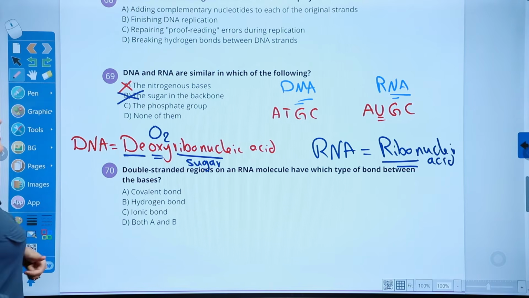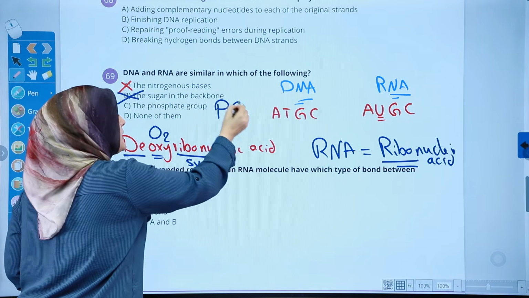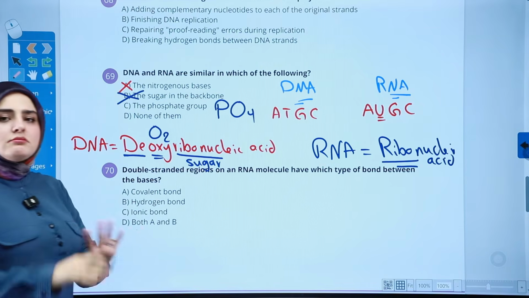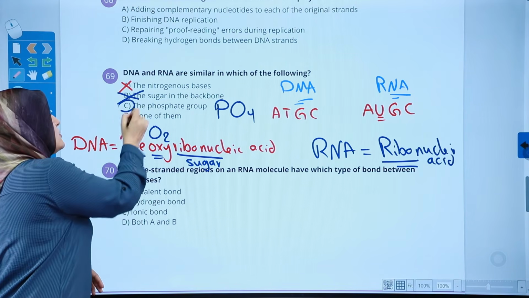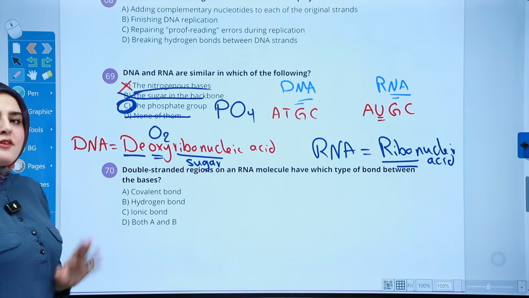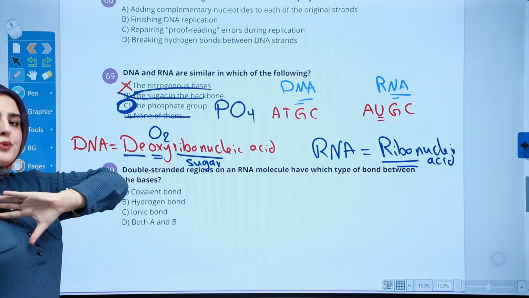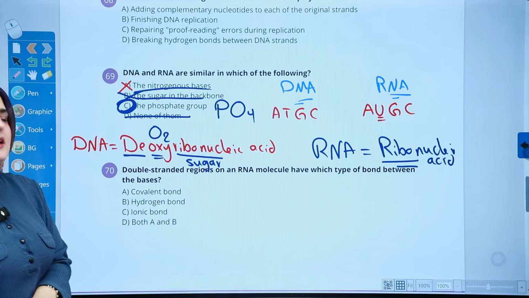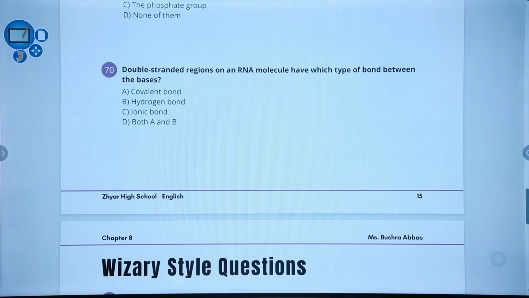What about the phosphate group? Phosphate group in both of them is PO4. This is the only similarity between them here. So we're choosing C, we're crossing these out. Phosphate group is the similar chemical features between the DNA and the RNA. Good question. Simple, but good.